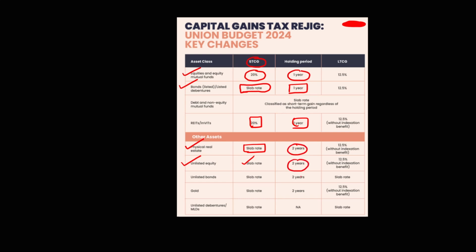Holding period is 2 years. Even gold, you will be taxed at slab rate, and the holding period is 2 years. This is very, very important. Unlisted debentures also slab rate, and there is no holding period for that. Unlisted bonds also slab rate, and holding period is 2 years.